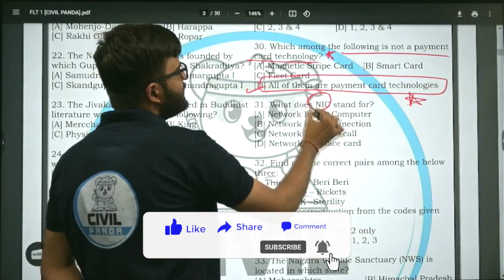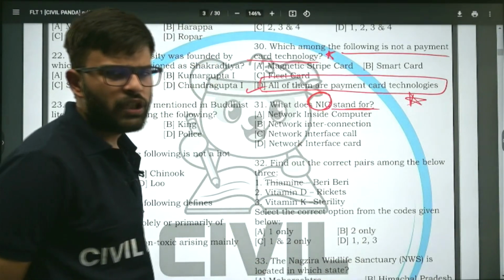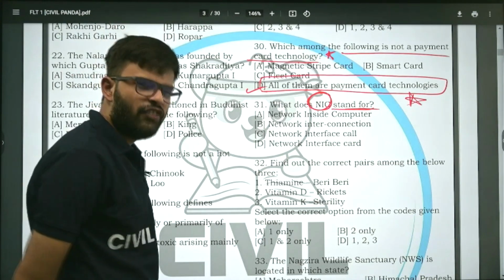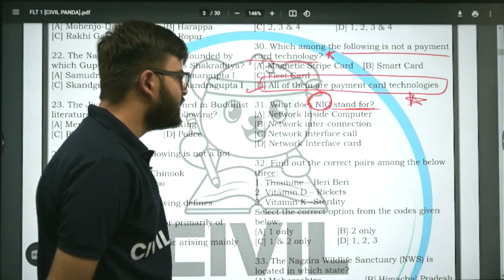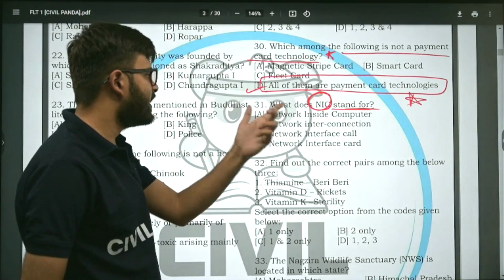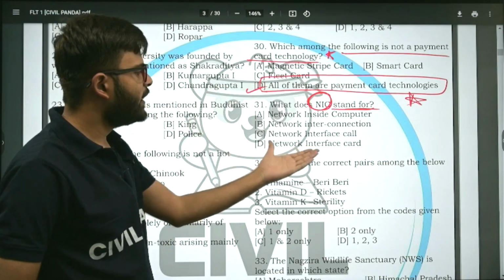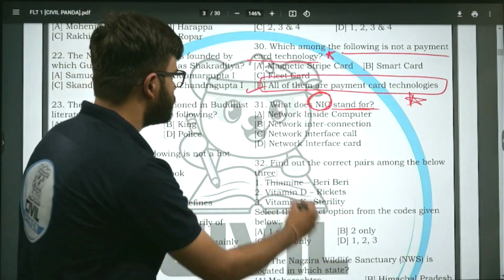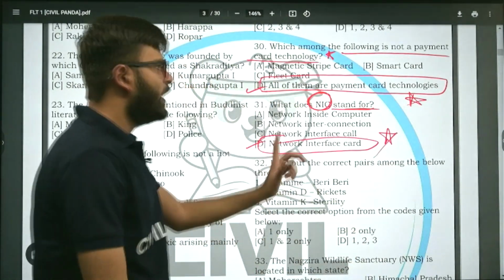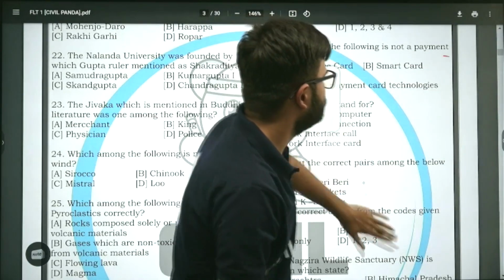What does NIC stand for? Is it network inside computer? Is it network interconnection? Is it network interface cell? Is it network interface card? I'll give you 2 seconds to think about it. The correct answer is option D, network interface card. NIC stands for network interface card. Now, moving on to the next question.